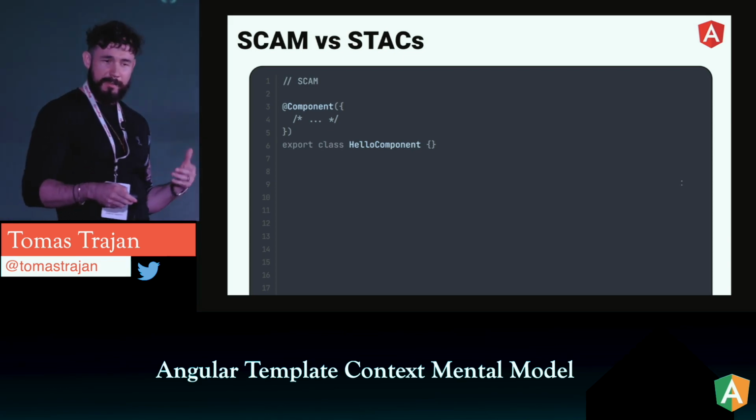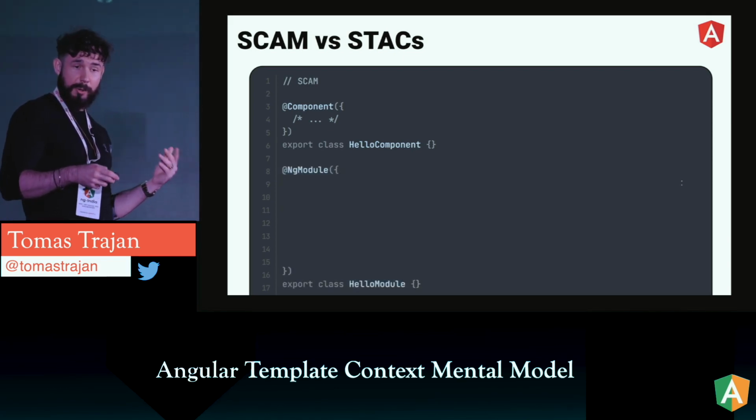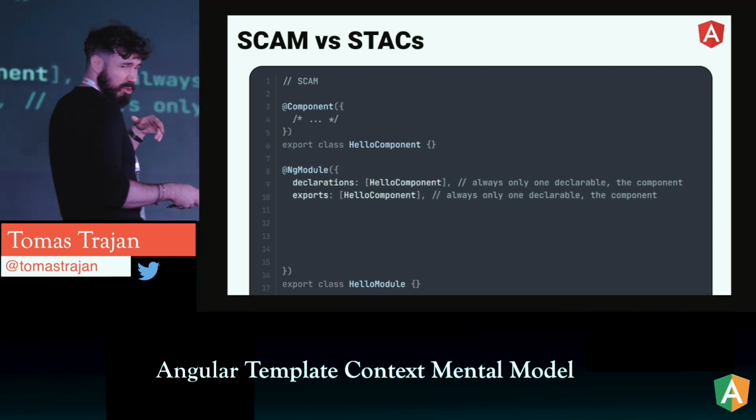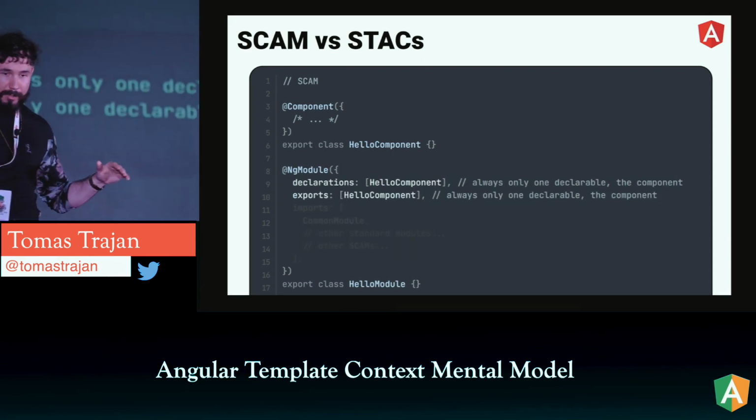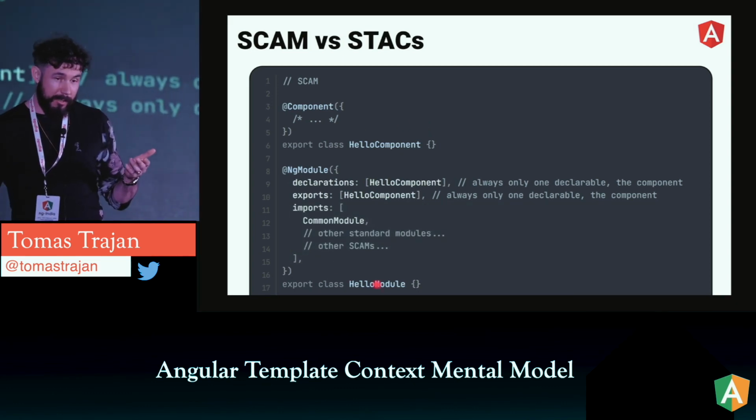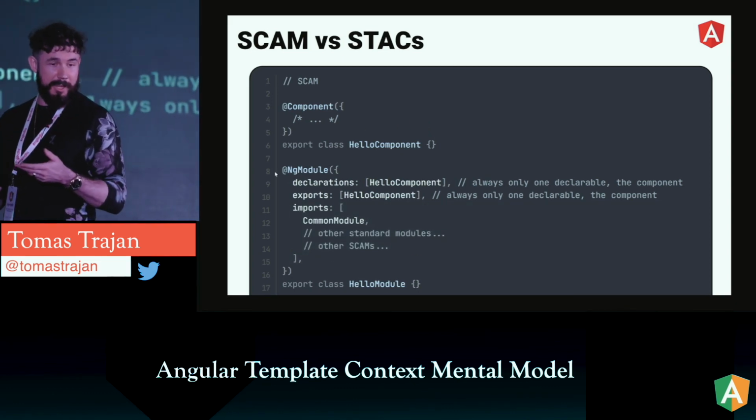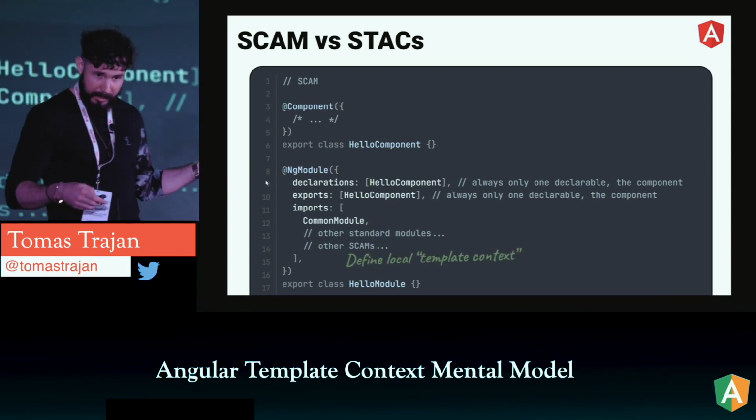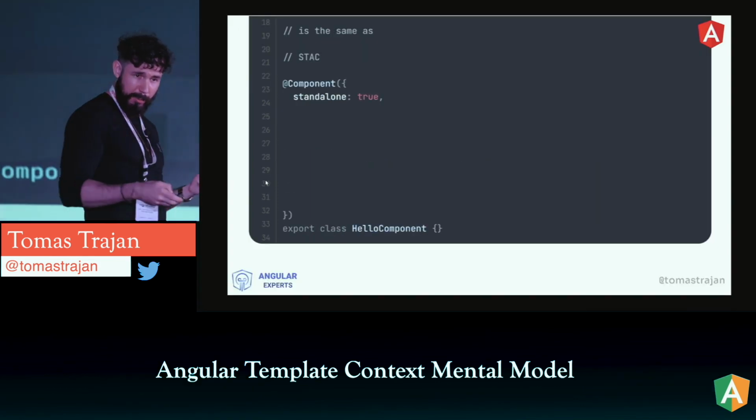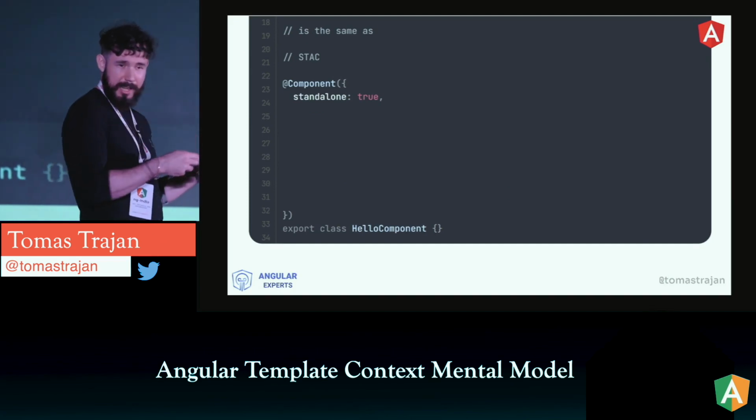So if we have a SCAM, we have a component. There is a corresponding module. That module has to declare and export that component and only that component. And plus, of course, it defines the local template context for that component, so what this component can use in its template. Now, with the standalone components, the situation is very similar but slightly different.